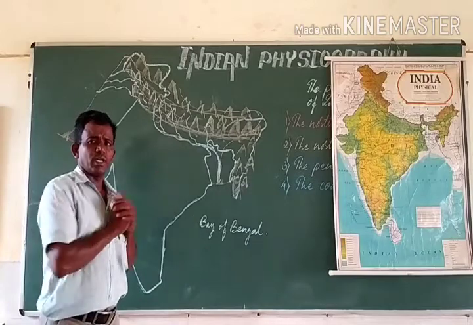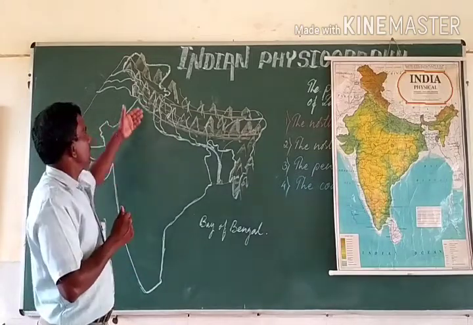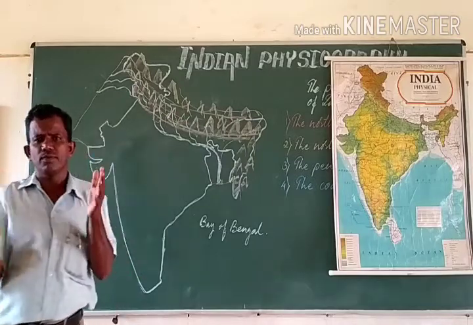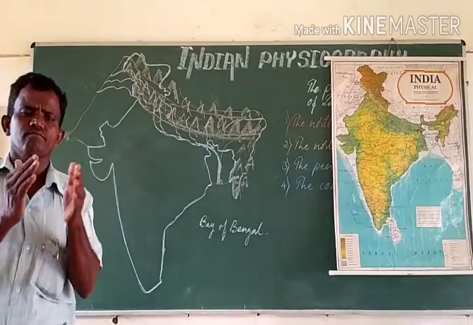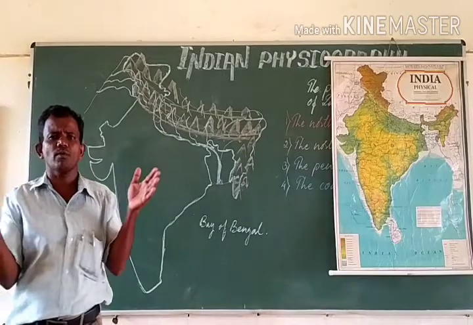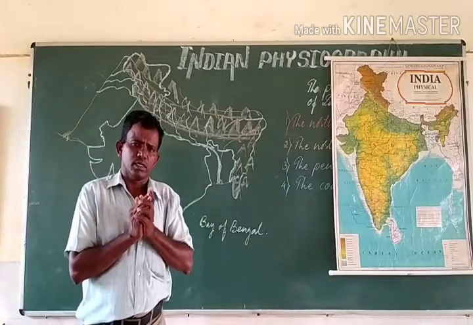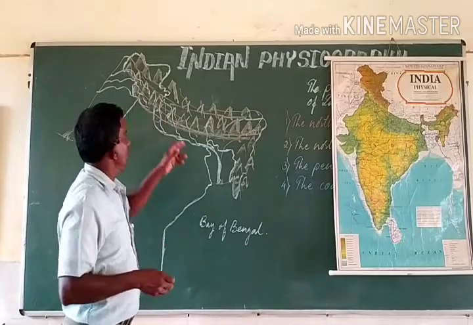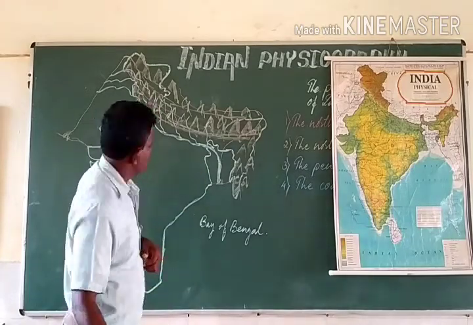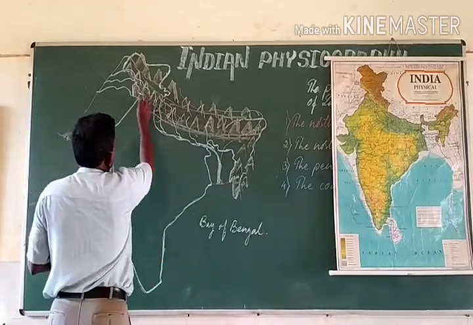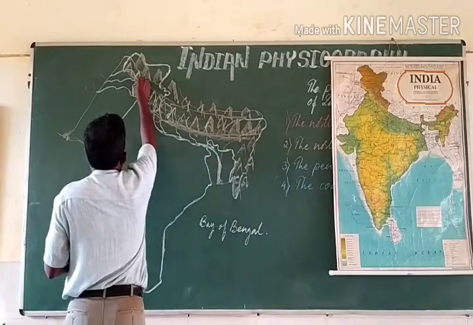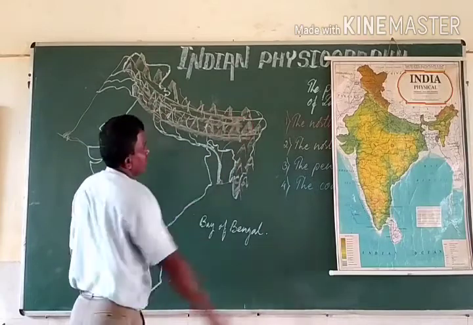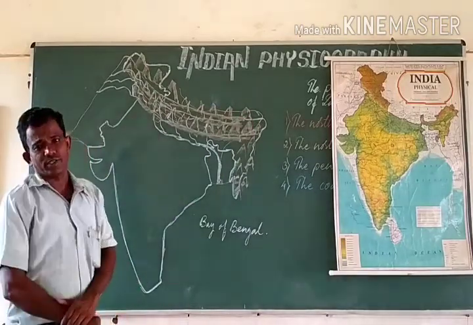Say, in addition with that, let us know regarding the different landforms there in the northern mountains or the Himalayas. Say, these Himalayas or the northern mountains can be classified into three types of ranges of the mountains.